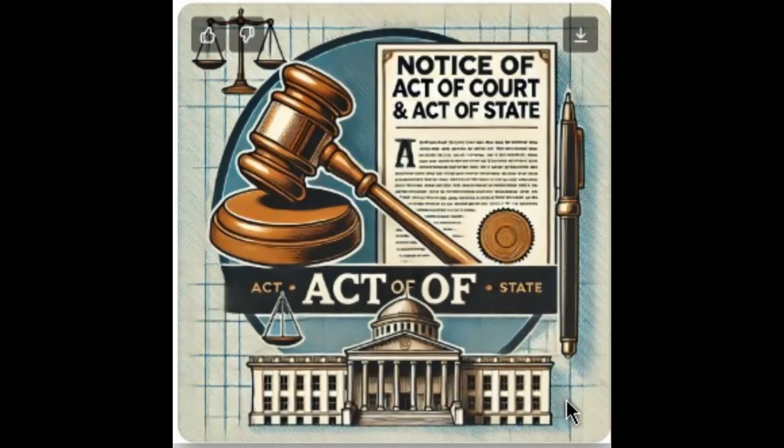Issuing a notice of act of court and act of state. A formal notice of act of court and act of state serves to acknowledge a court's authority or challenge its jurisdiction. Clarify the legal nature of government actions that impact private parties. Assert protections against judicial or executive overreach.